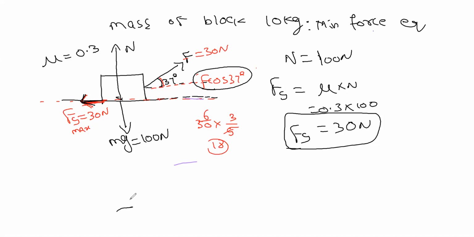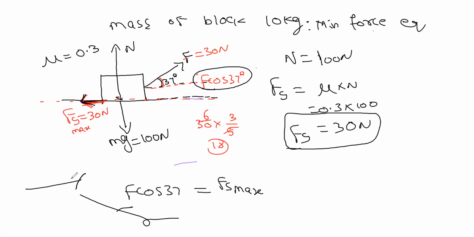F cos 37 should be equal to Fs max, not F equal to Fs max. Because the force applied along the direction of friction is what you have to take. You have to take only what is in the x-axis, or only in the y-axis. Since Fs is in the x-axis, you have to take the force which is only in the x-axis.